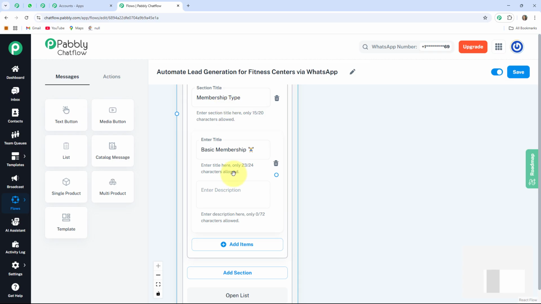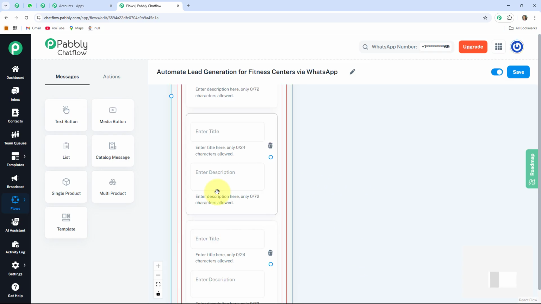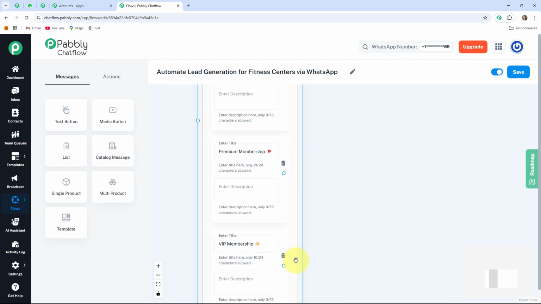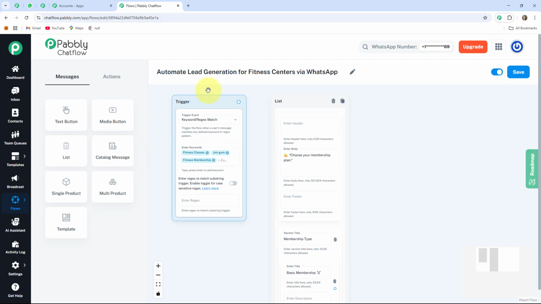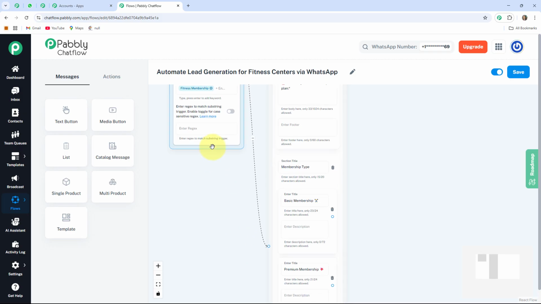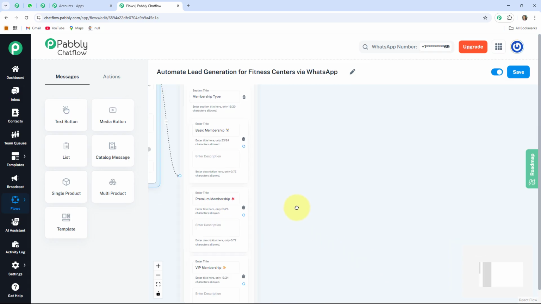In the same way, I am going to add two more types. The process of adding types would be the same. Here I added premium membership and VIP membership. Now I am going to connect my starting point to my list. For that I am clicking on this circle, dragging a line and connecting this line to this circle. Here my flow starting point is connected to my message.